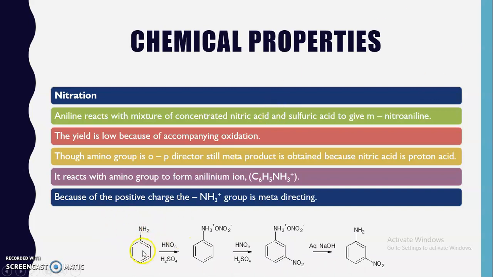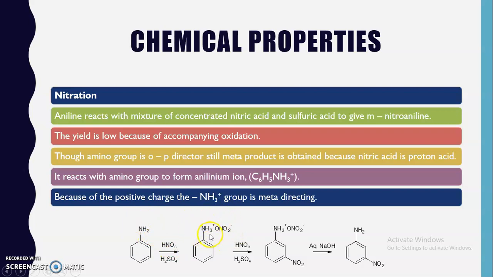Here in this reaction, we are going to carry out the nitration of aniline. As nitric acid is a proton acid and the NH2 group is basic in nature, the acid will attack the NH2 group, which leads to the formation of this anilinium ion.